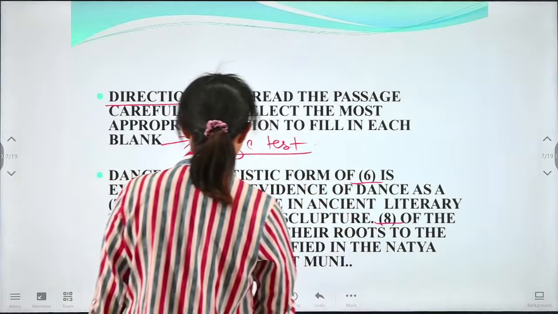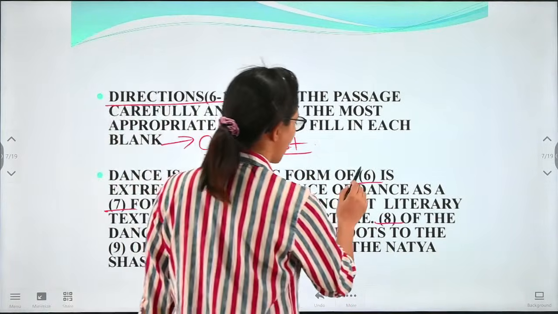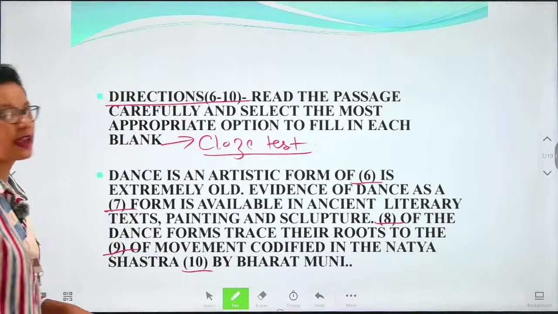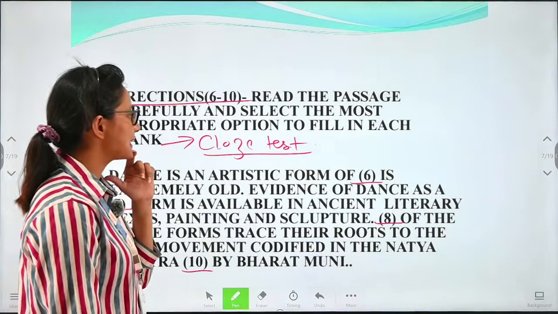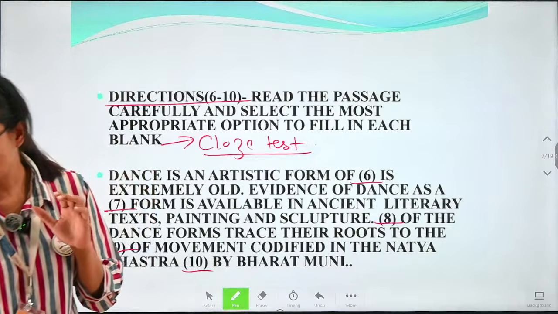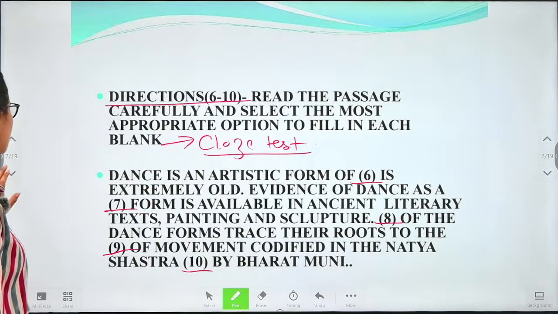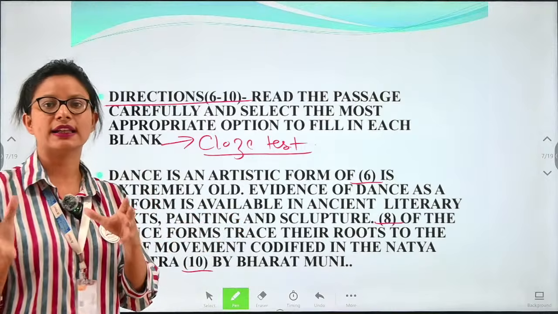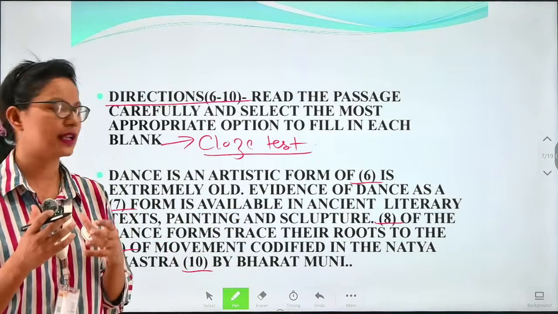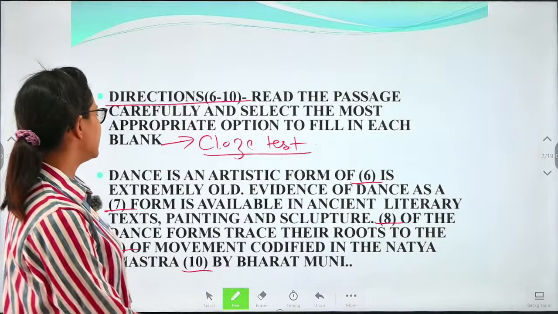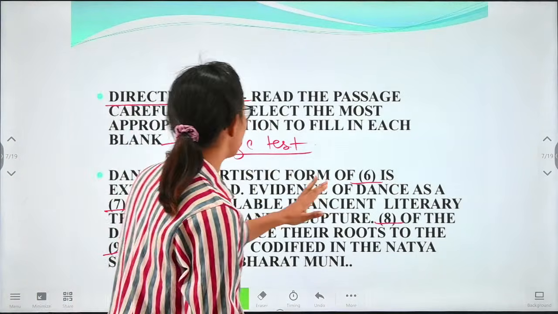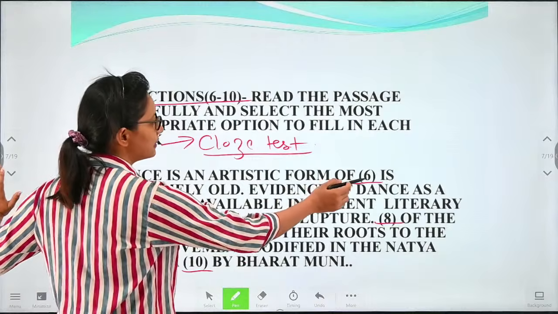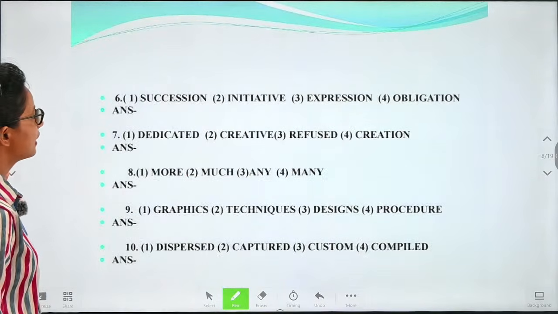So we have the blanks here: 1, 2, 3, 4 and 5. Okay, we have 5 blanks, and accordingly we will have to fill them in. So what are the options given here? First we will read the passage. We have taken a short passage so that it consumes less time and you can understand very quickly. Here it says, "Dance is an artistic form of dash is extremely bold, extremely old." So for the first gap, that is for 6, we will see what options are given.